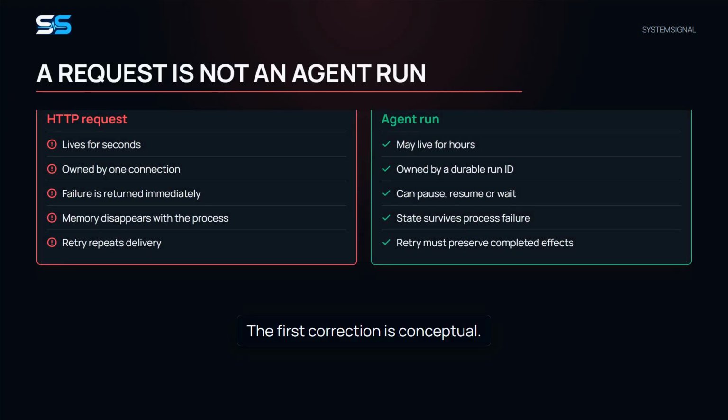The first correction is conceptual. An HTTP request is a delivery attempt. An agent run is the business operation. The request may start a run, query it, stream its events, or ask to cancel it, but it must not own the run's state. This is the same distinction we use for video rendering, order fulfillment, and money movement.